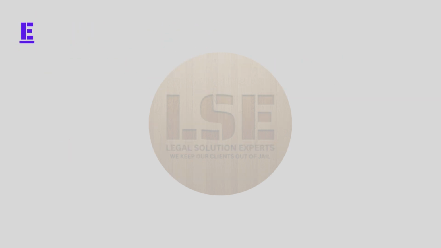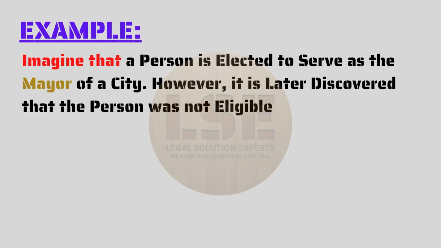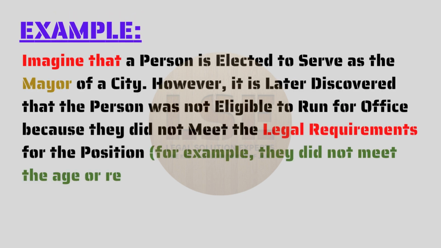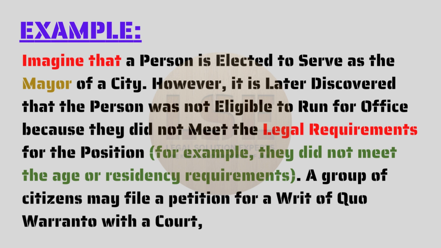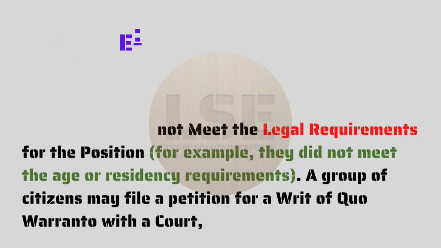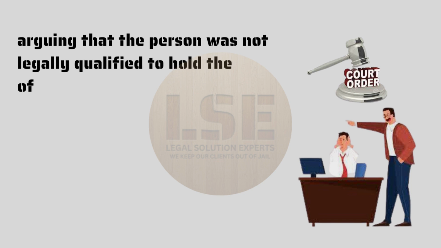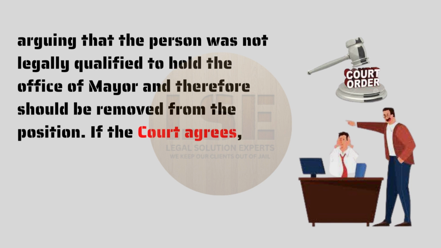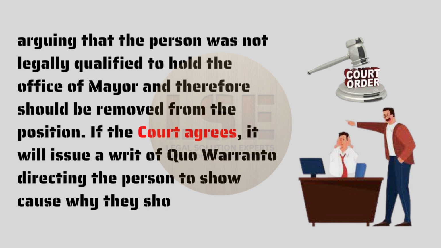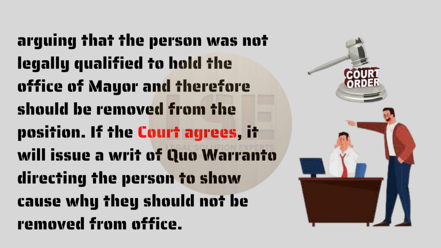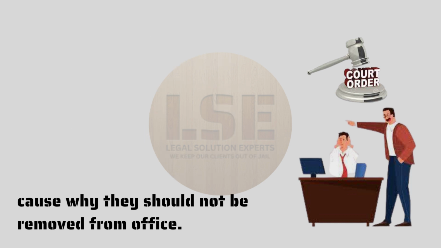Example: imagine that a person is elected to serve as the mayor of a city. However, it is later discovered that the person was not eligible to run for office because they did not meet the legal requirements for the position. For example, they did not meet the age or residency requirements. A group of citizens may file a petition for a writ of quo-warranto with a court, arguing that the person was not legally qualified to hold the office of mayor and therefore should be removed from the position. If the court agrees, it will issue a writ of quo-warranto directing the person to show cause why they should not be removed from office.